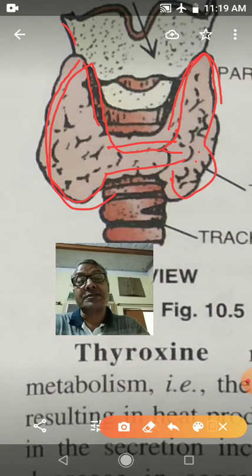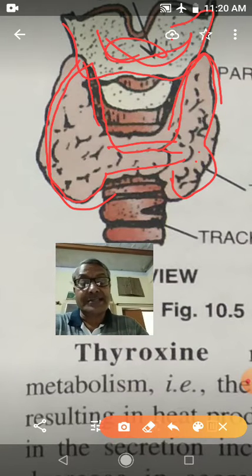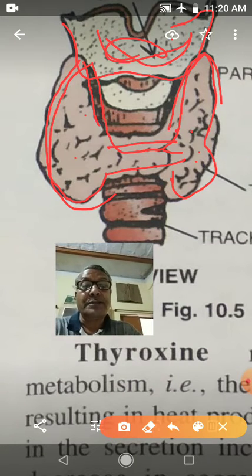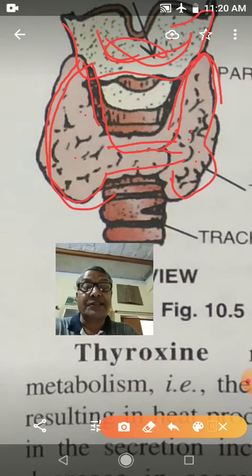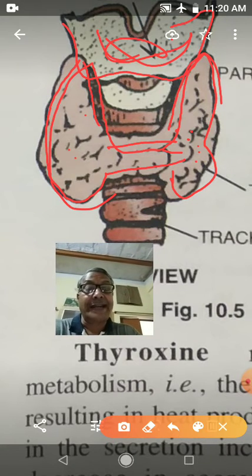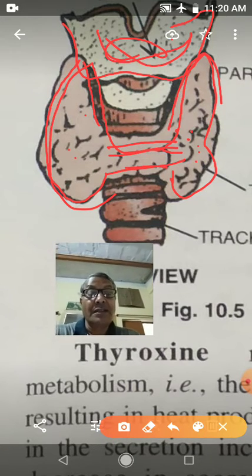So this portion is called the larynx, and just below the larynx, this thyroid gland is present. It is bilobed and butterfly shaped in structure, and both lobes of the thyroid gland are interconnected by a narrow isthmus.